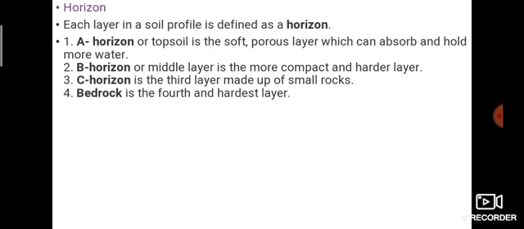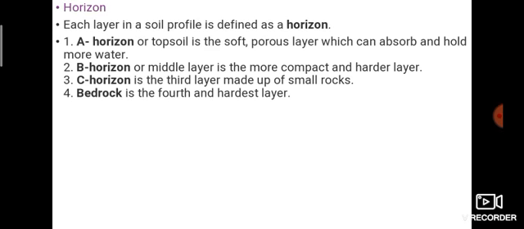So horizon A is the topsoil. This layer is also called topsoil. It is visible to us. We can see the horizon A soil. Which soil can we see? Horizon A soil, which means the topsoil.